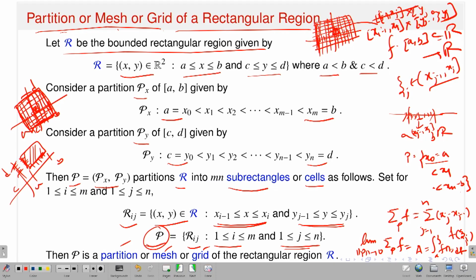Either you can talk about the norm of the partition by the area of these small subrectangles, or you can have a notion of diameter, because if the area of each subrectangle goes to 0, that means the norm of the partition goes to 0, or if the diameter goes to 0, that also means the norm of the partition goes to 0. In any case, you can choose anything. And if the norm of the partition goes to 0 and the limit exists, then I will say that the Riemann-Darboux integral, or Riemann integral, exists for these functions.